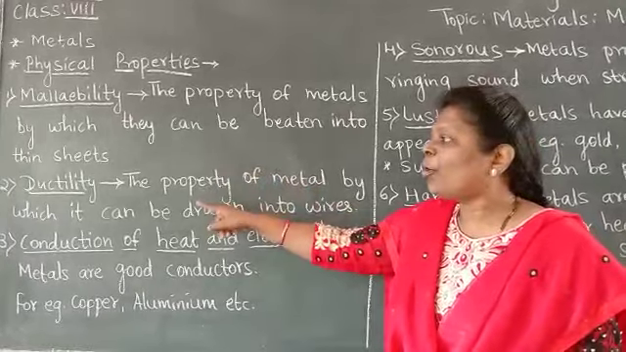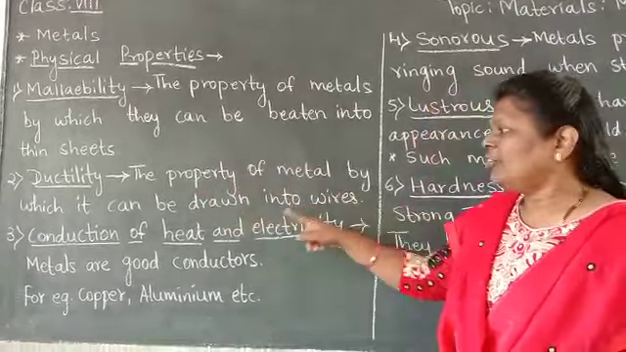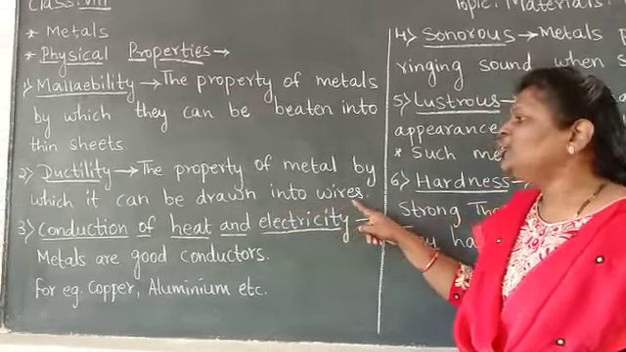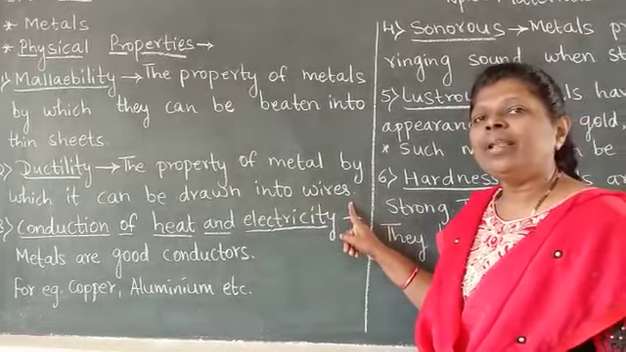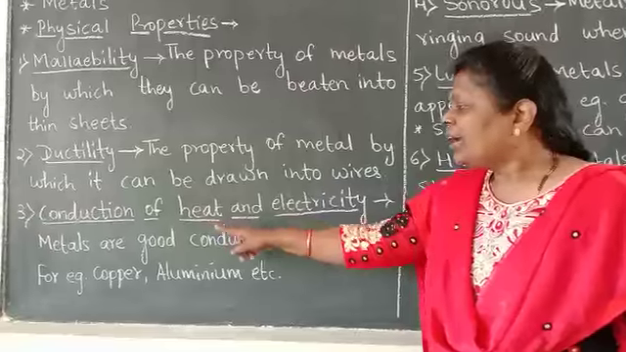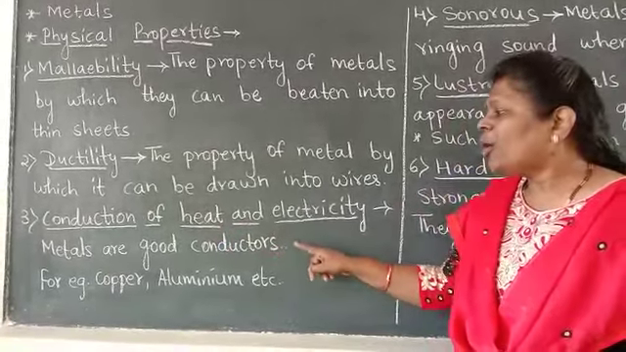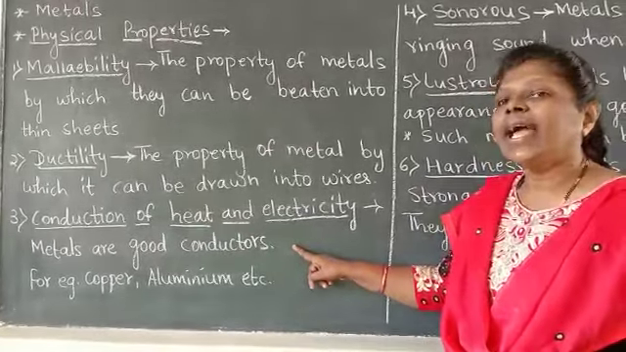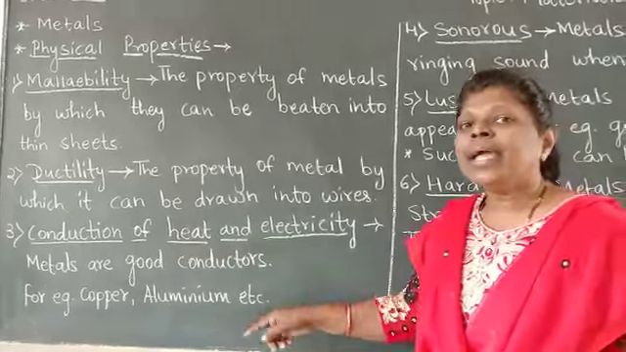Now let us see second property, ductility. The property of metal by which it can be drawn into wires is called ductility. For example, again gold and silver. Let us see third property, conduction of heat and electricity. Metals are good conductors of heat and electricity. For example, copper, aluminium, etc.